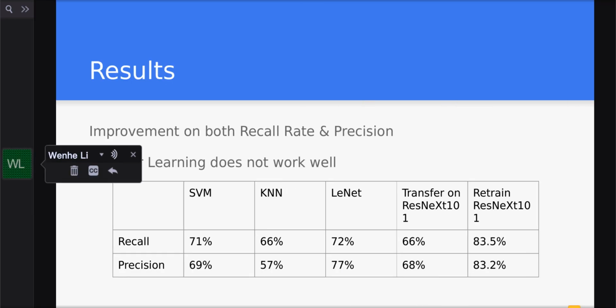The table below is the recall and precision rate for all the models we propose. We can tell our retrained ResNeXt has the best results for both recall and precision rate. However, the transfer learning in this case does not work well. The possible reason should be the difference between the target features that the model can extract and the features the task requires.